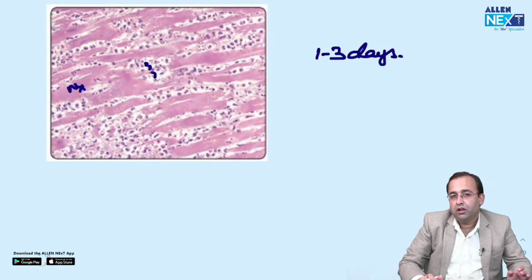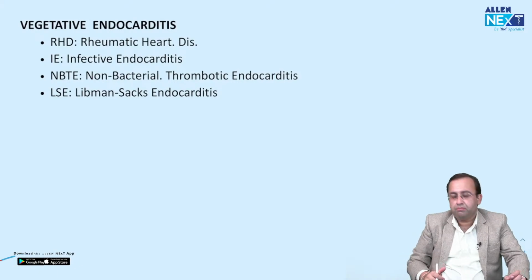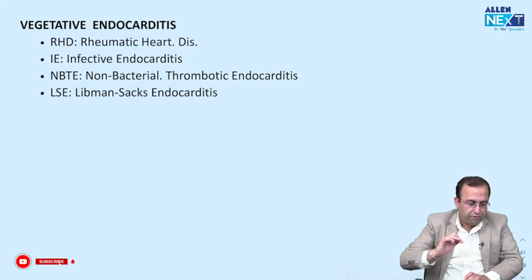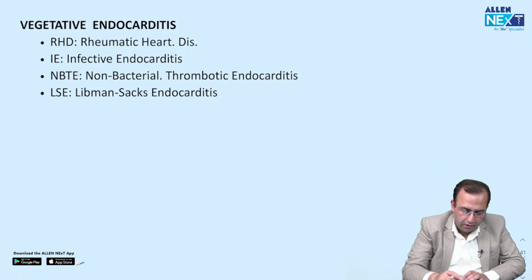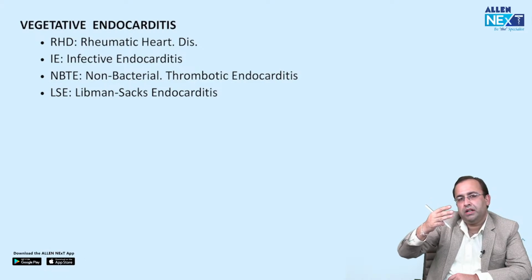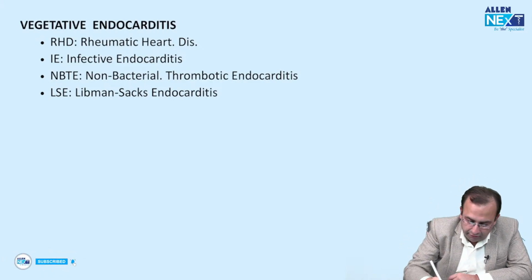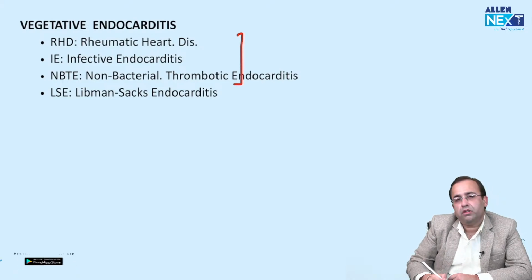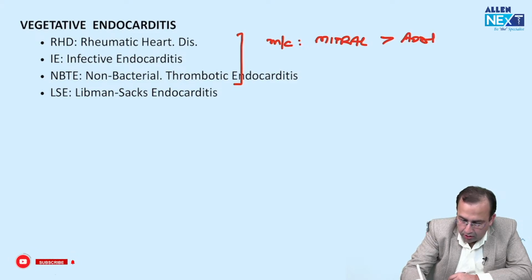Next question. This gets us to our next important topic in heart, that is vegetative endocarditis. There are 4 vegetative endocarditis: RHD, rheumatic heart disease, infective endocarditis, NBT, and SLE affecting the heart, that is Libman-Sacks. In the first 3, most common valve affected is mitral, followed by aortic.